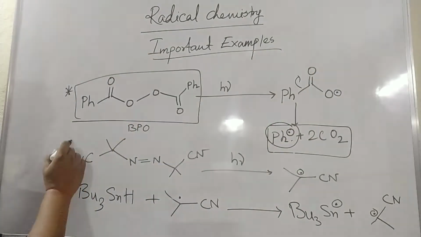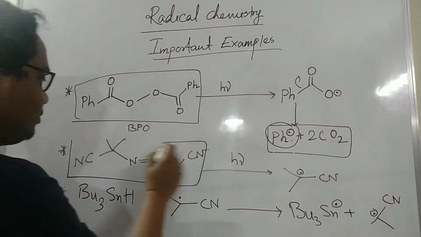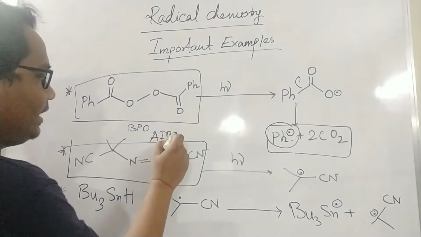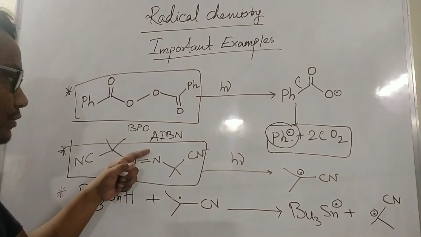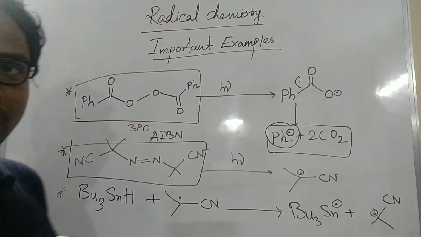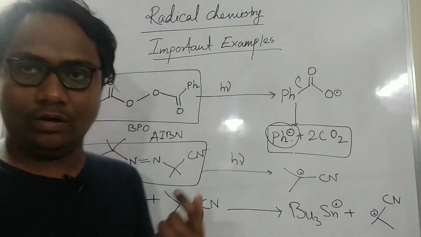Here another radical initiator is there. This is called AIBN, azoisobutyronitrile.